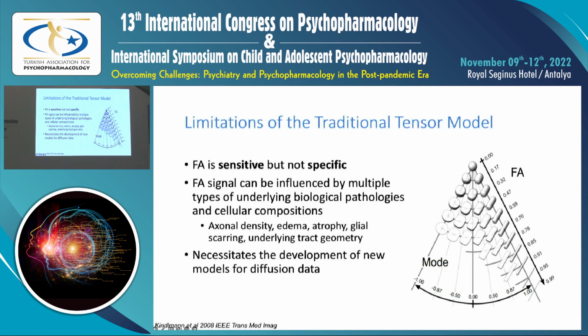These can include biological or inter-individual differences in axonal density, underlying tract geometry, and cell packing, and can also be affected by pathological changes like edema, glial scarring, and demyelination. Thus, there's a great need to develop new models for diffusion data that can provide more information about the underlying biological contributions to the diffusion signal.